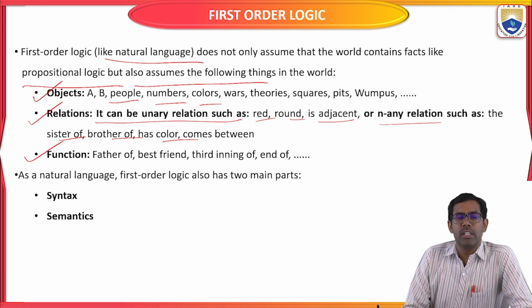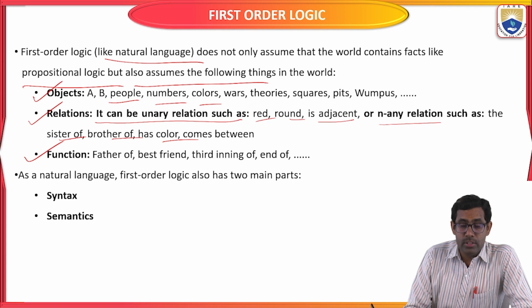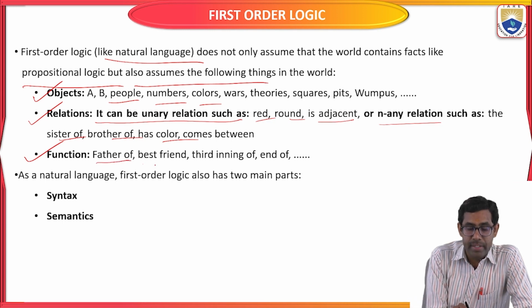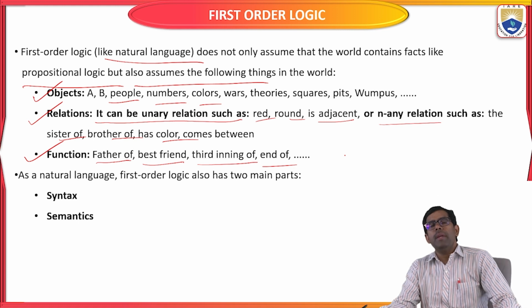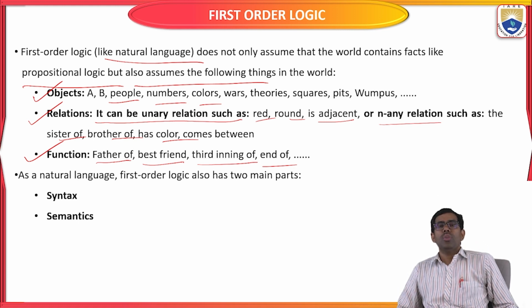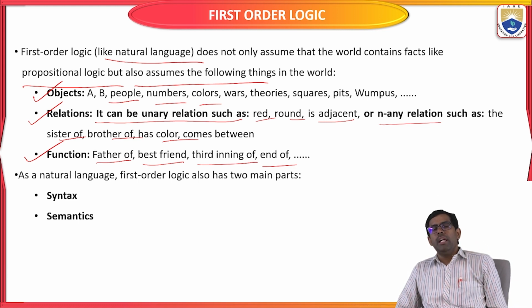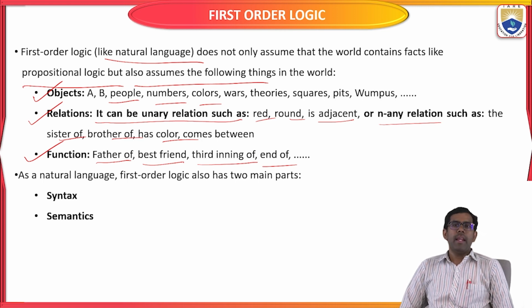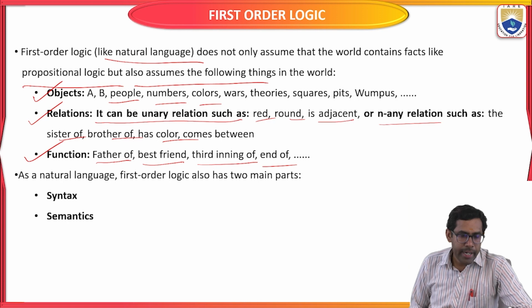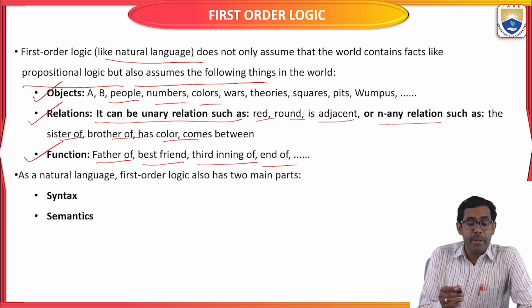So what is a function? It is between different objects, such as father of, best friend, third innings of, and end of. Like this there are going to be specific functions represented in the particular given statement, and those will also be represented in first order logic, right? We already know this from the previous class.